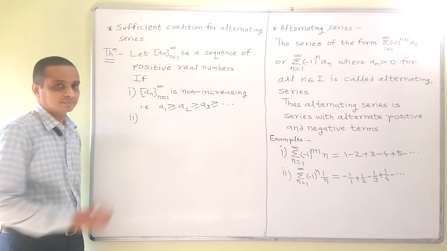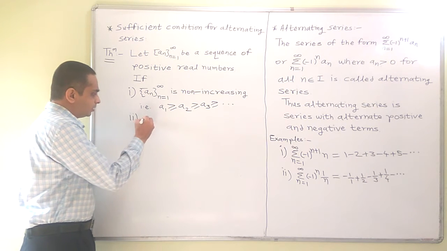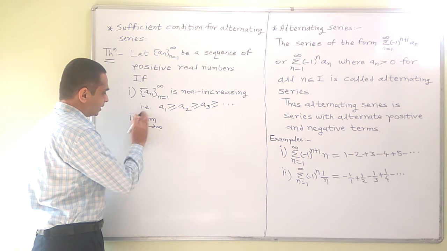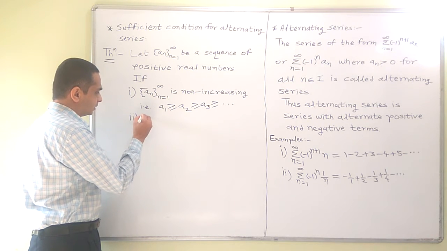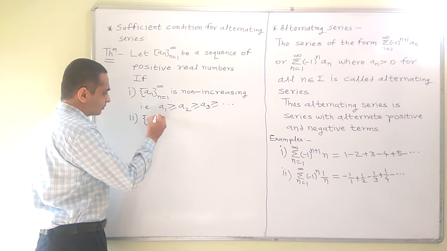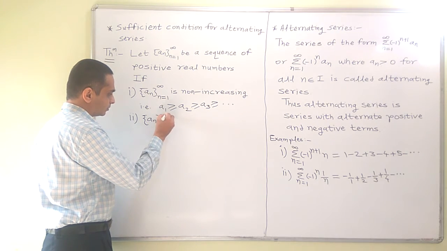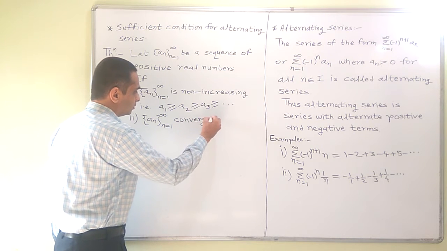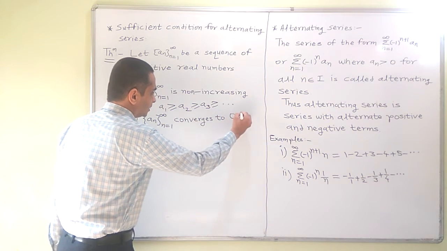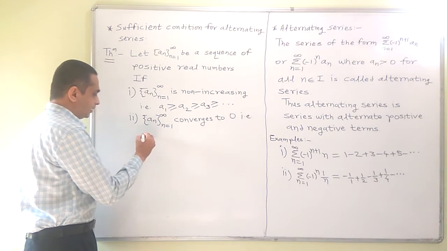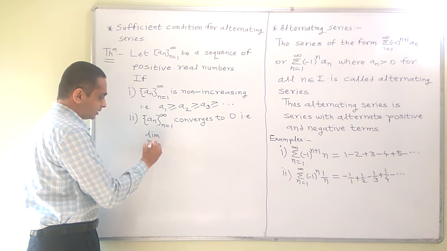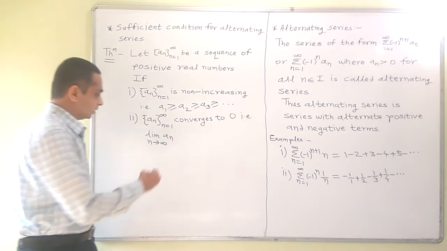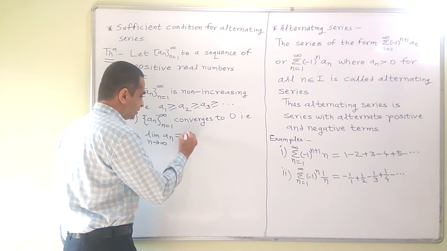Second, the limit of this sequence is 0, that is the sequence an converges to 0, that is limit of an as n tends to infinity is 0,